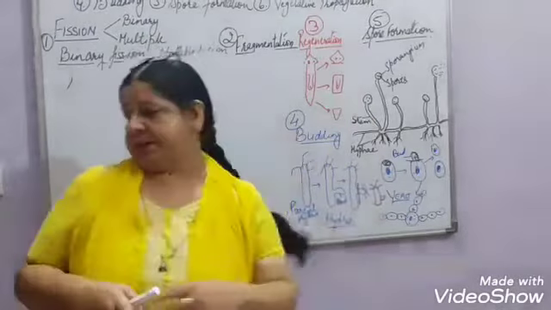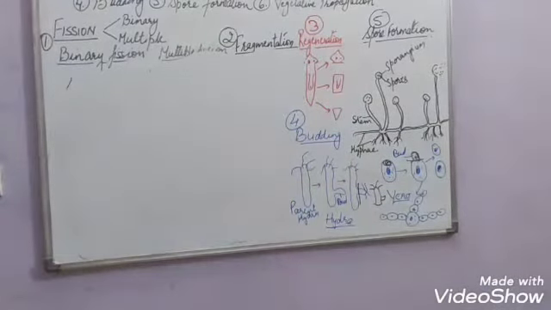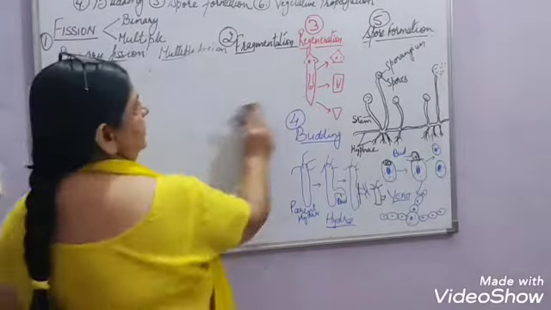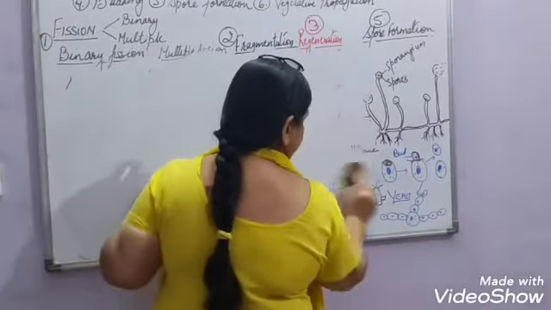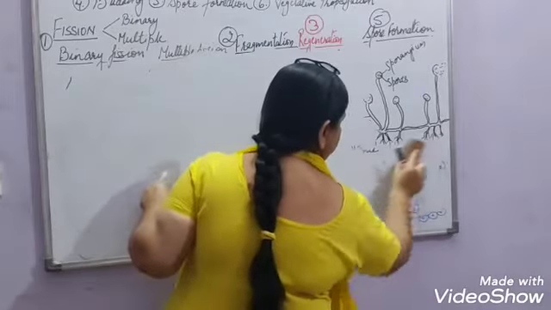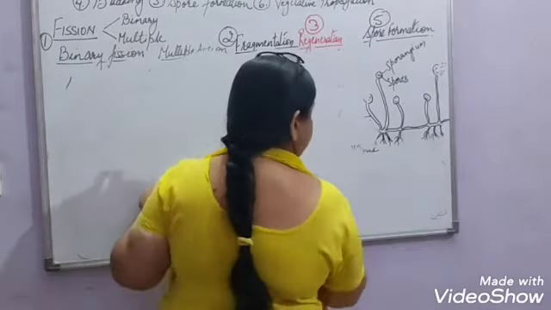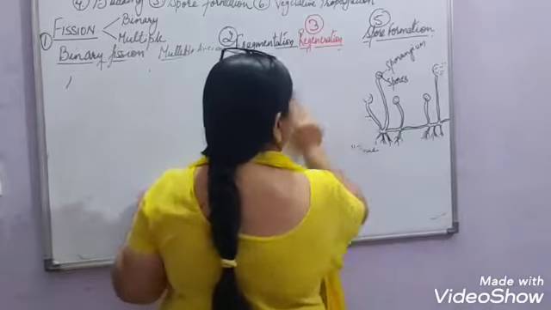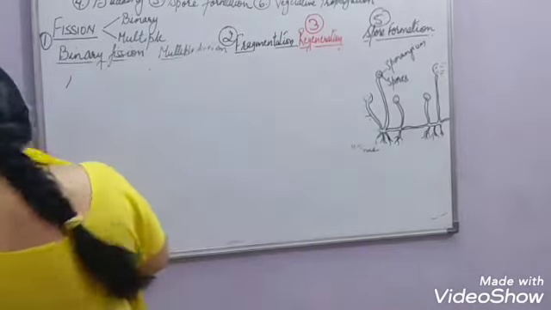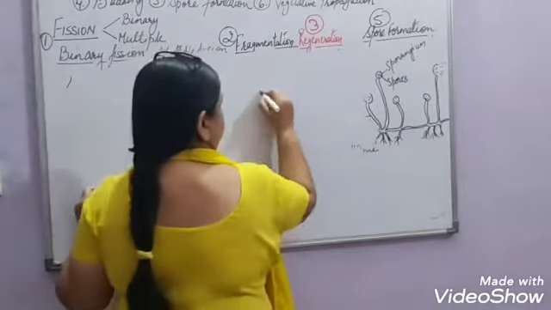Now the last one is, not the last one, but the fifth one is spore formation. Now what happens in spore formation? Like in the case of, we can take the example of bread mold.